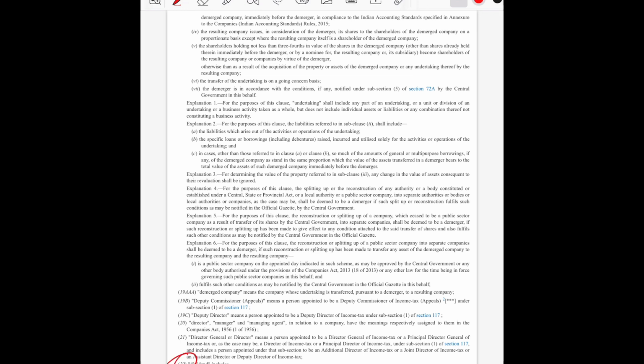And this is given under section 2 subsection 22, and it has subsections A, B, C, D and E. So basically section 2 talks about the definitions. So section 2 subsection 22 talks about the dividend. It has the definition of dividend, what dividend is, what dividend includes, and what dividend does not include.